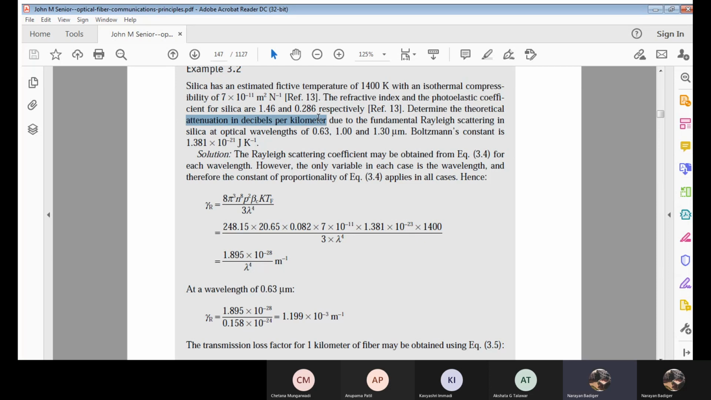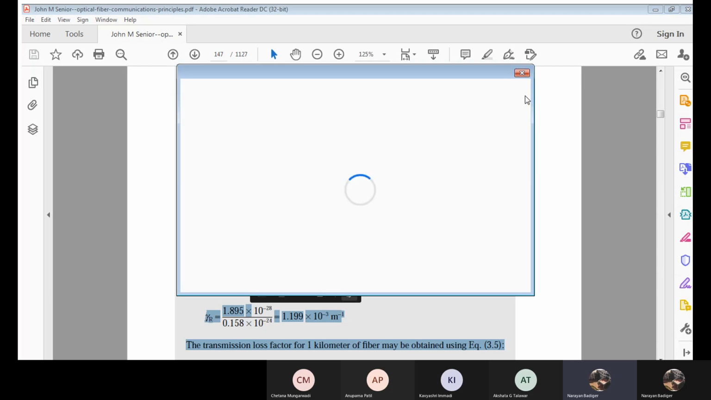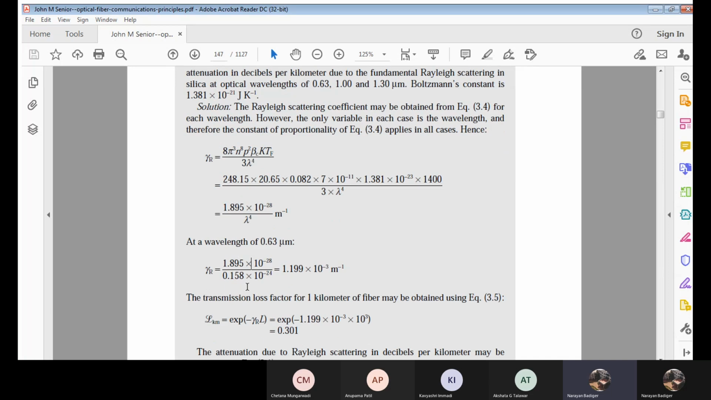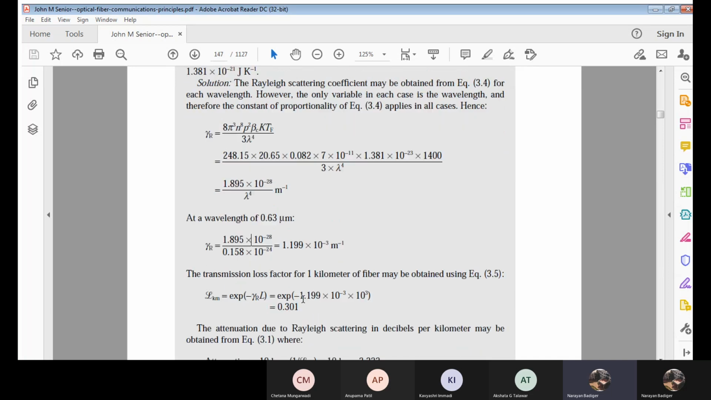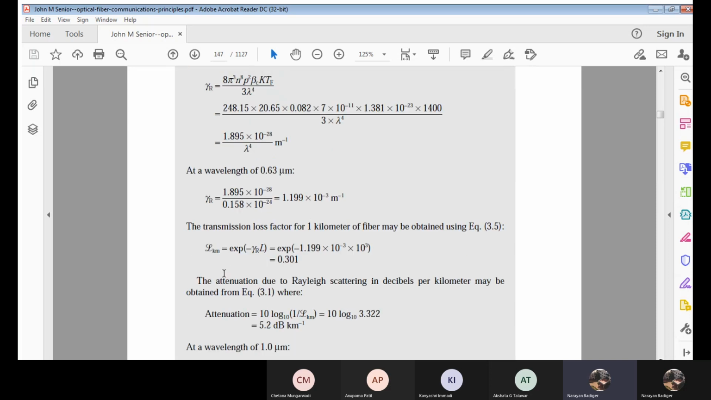Attenuation in decibels per kilometer, which is due to the calculated value. Okay, now from this I have to calculate what? Alpha. Okay, now before we go to alpha, what do I need? One more thing. I need the loss factor, the transmissivity. Okay, now what is this transmissivity? Let's see. Now why I need this transmissivity or transmission loss factor for per kilometer, that we will understand here.